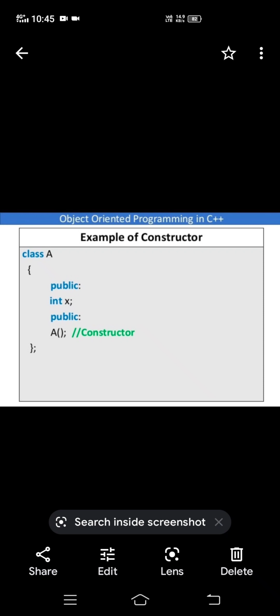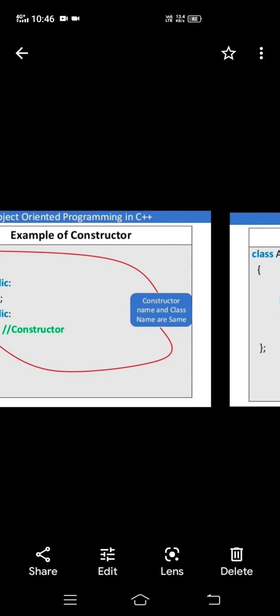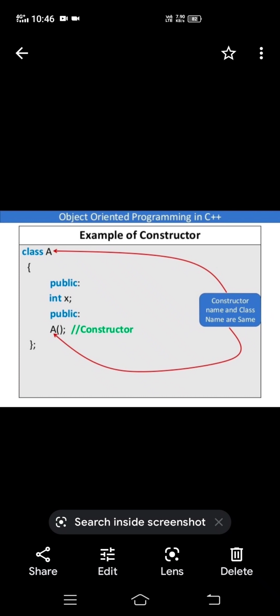So here X is the data member, and A is the member function, the constructor of class A. See the diagram. Here we have an arrow pointer also.